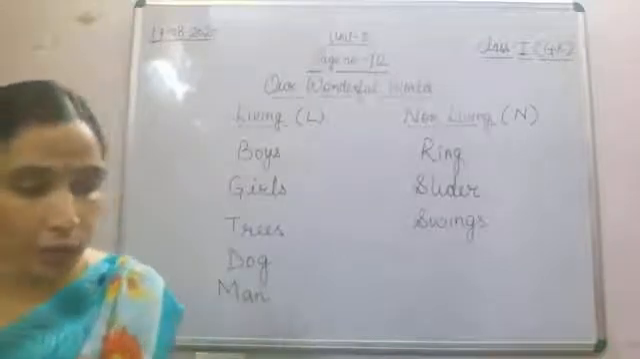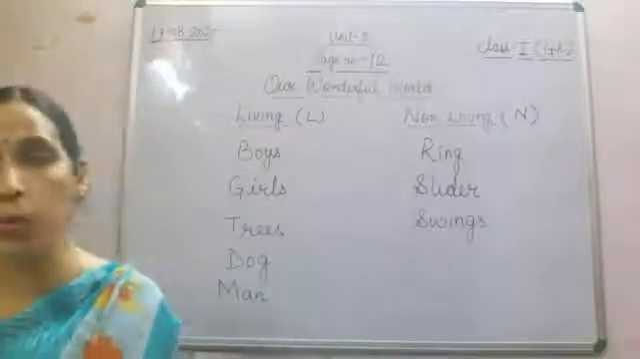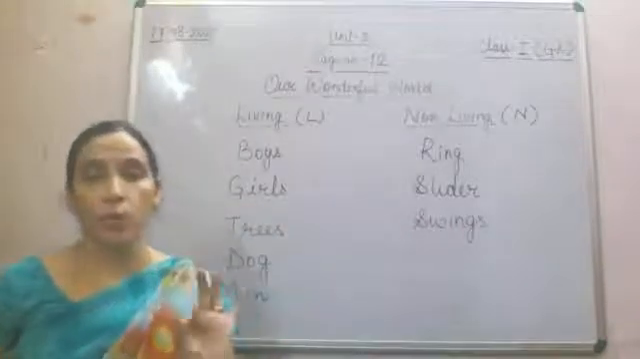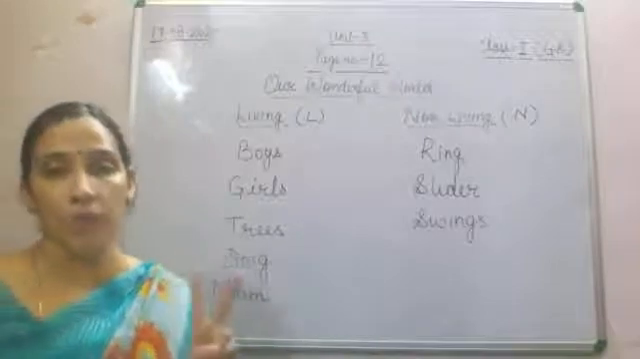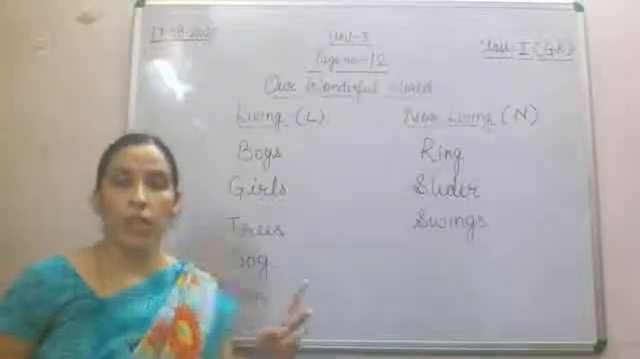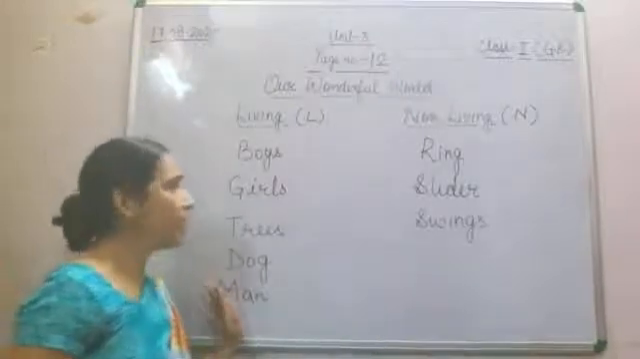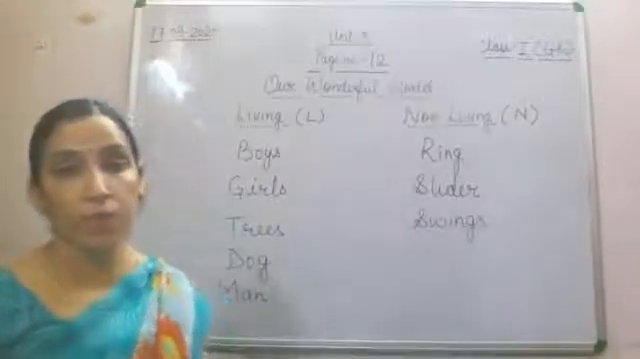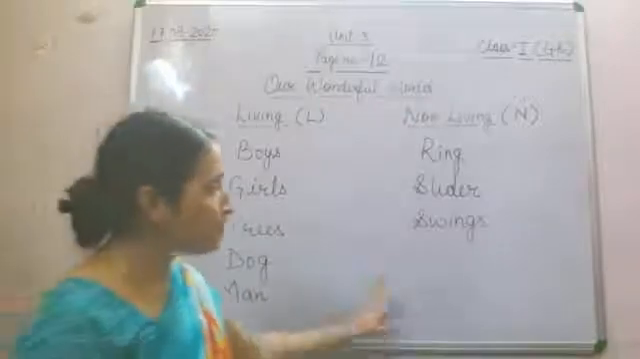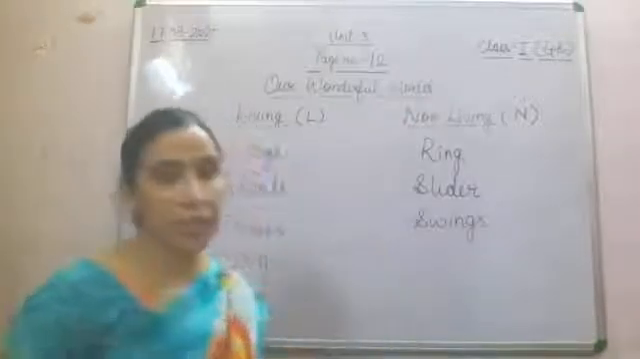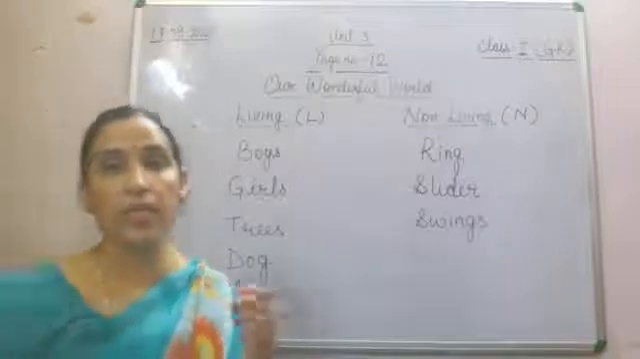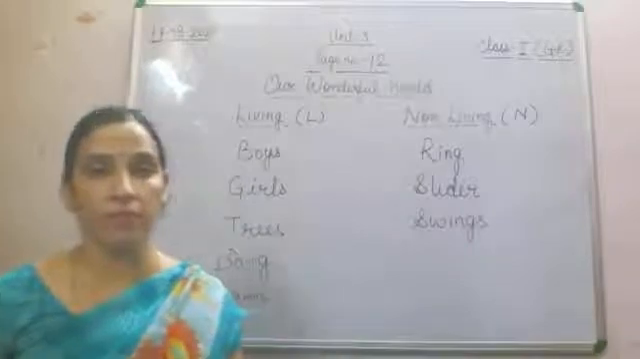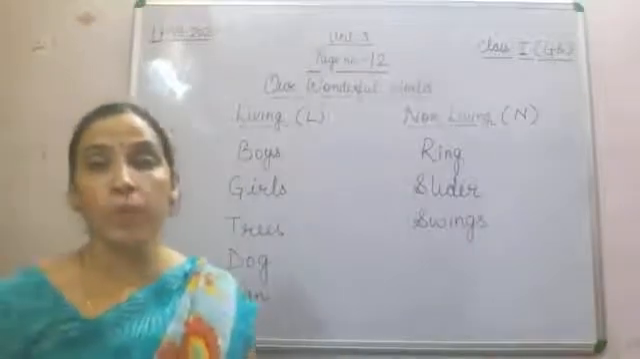So our wonderful world, our whole surrounding is made up of these two kinds of things, living and non-living. The things which do not come in the category of living things come in the category of non-living things. Fine, just now we have taken a few more examples: ring, slider, swings, blackboard, marker, duster, book, notebook. These all are non-living things because they cannot breathe.